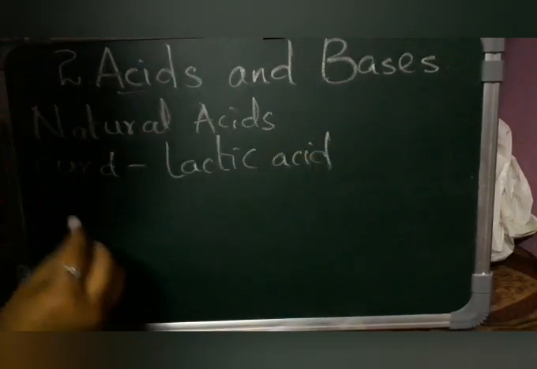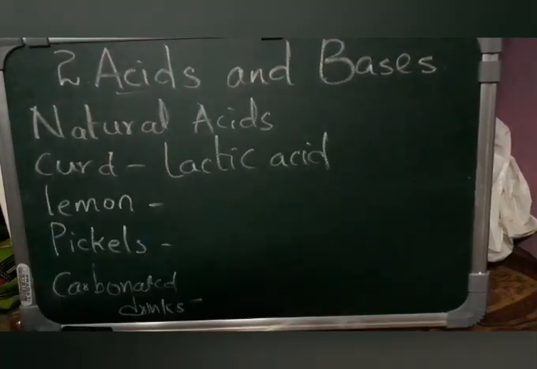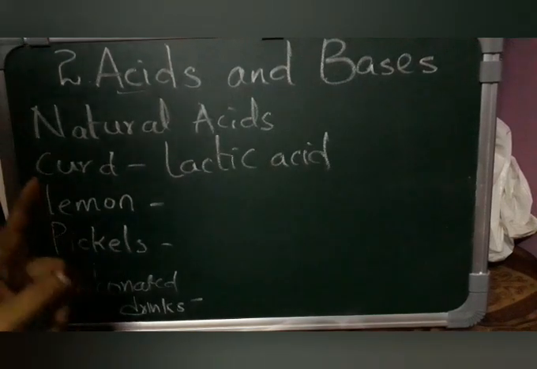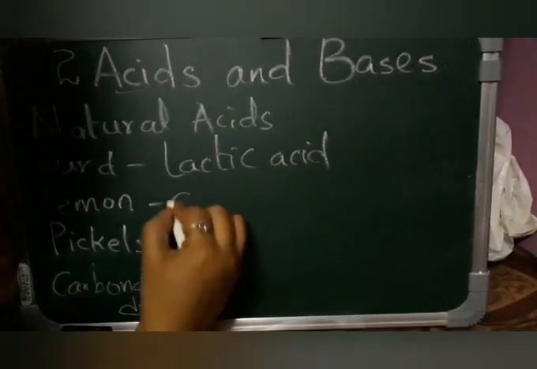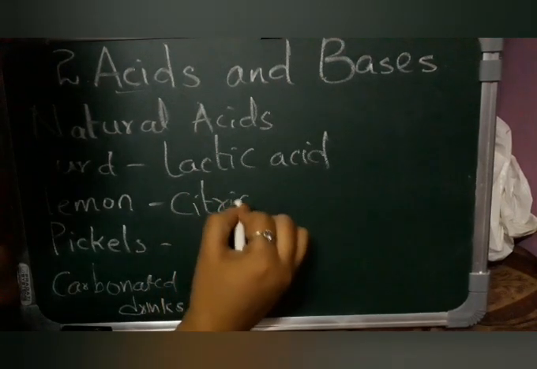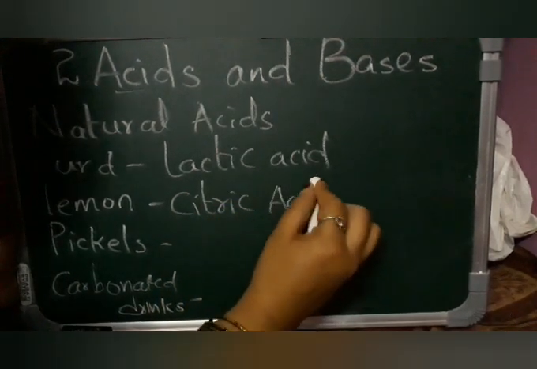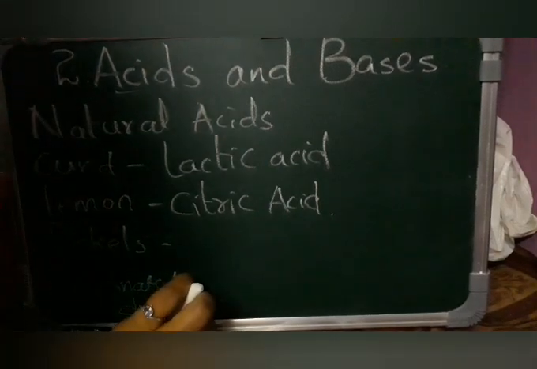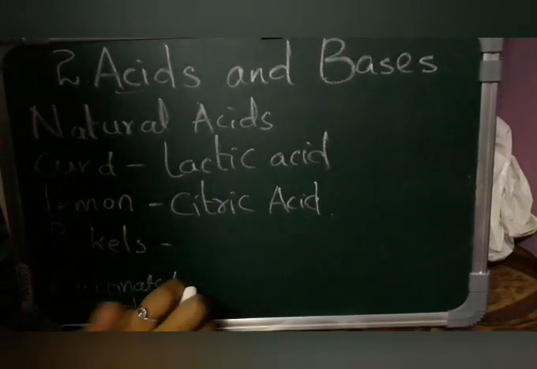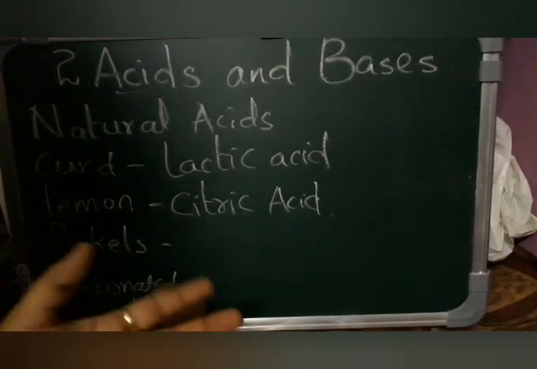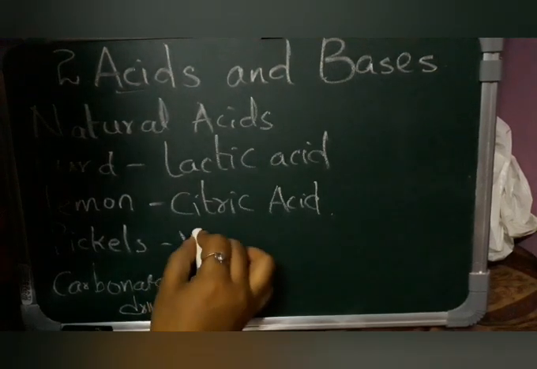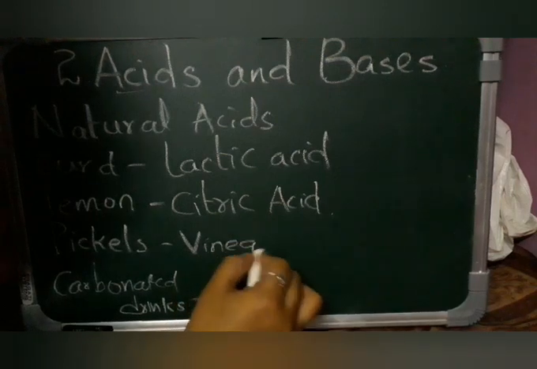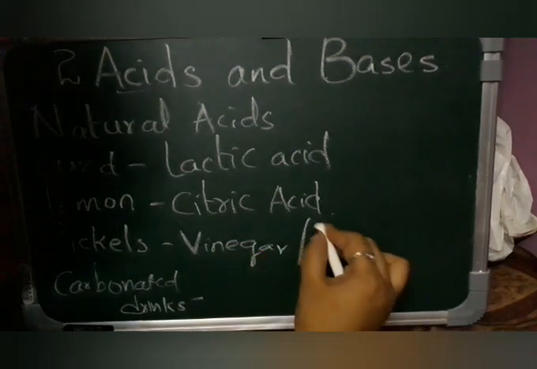Lemon has a natural acid, that is citric acid. And pickles: on the pickle bottle, on the back side, one of the ingredients will be acetic acid or vinegar. Acetic acid or vinegar, these are all natural acids.